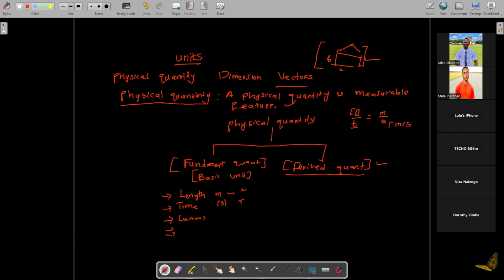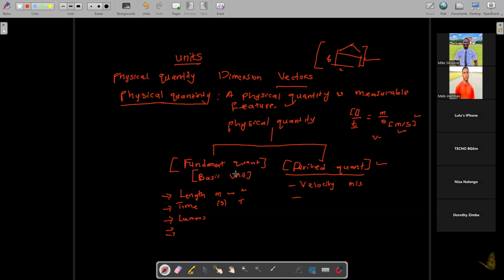So this meter per second is not a fundamental unit. I've gotten it from two fundamental quantities. I know that this is velocity. Velocity is measured in meters per second. So an example of a derived quantity is velocity, because velocity is formed by two fundamental quantities, length and time, and it is measured in meters per second.